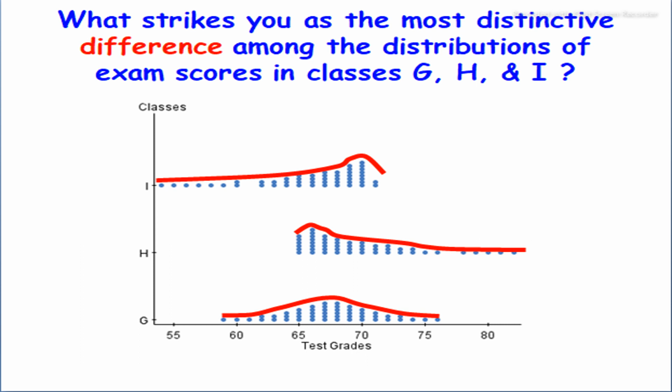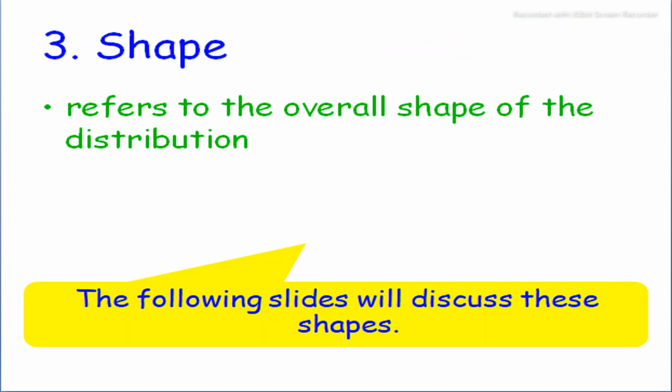Test grades for classes are given, like left tail in the first one. In I, the left tail is greater than the right tail, and in H the right tail is greater. And in G, both sides are equal, an symmetrical distribution, where the left-hand side and right-hand side are equal from the peak, which is the middle one.